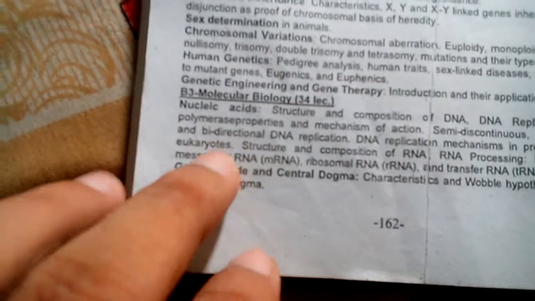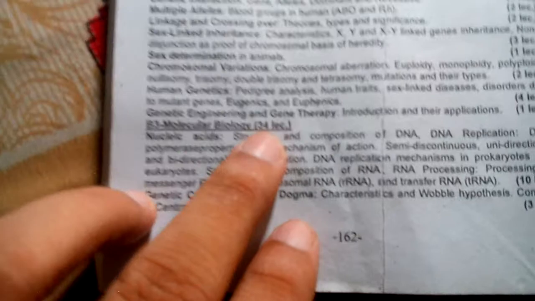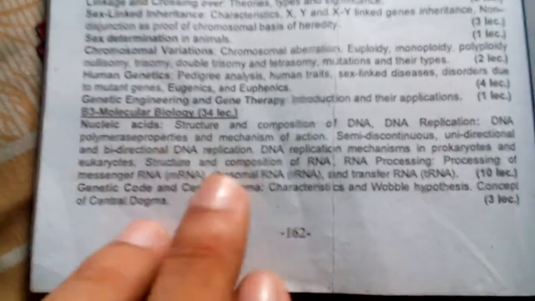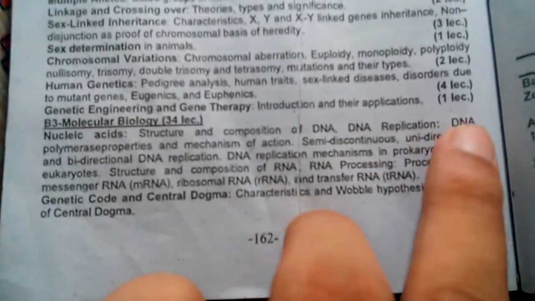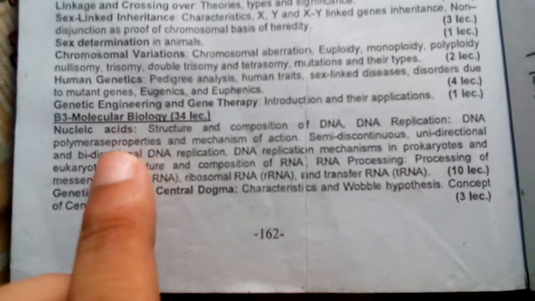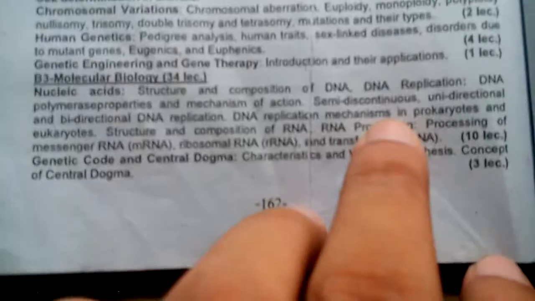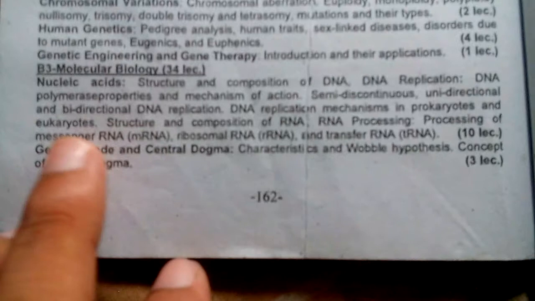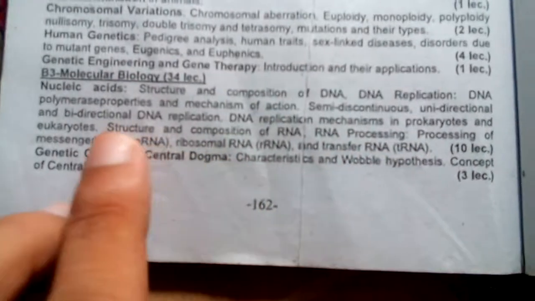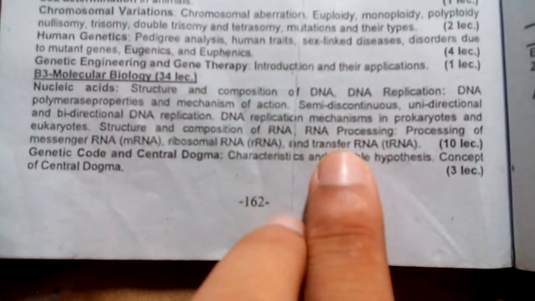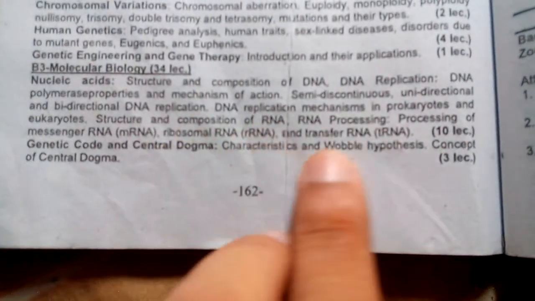The last topic is molecular biology, which is 34 lecture hours. In molecular biology the first is nucleic acids: structure and composition of DNA, DNA replication, DNA polymerase, polymerization properties and mechanism of action, semi-discontinuous, unidirectional and bidirectional DNA replication mechanisms in prokaryotes and eukaryotes, structure and composition of RNA, and processing of messenger RNA, ribosomal RNA and transfer RNA.